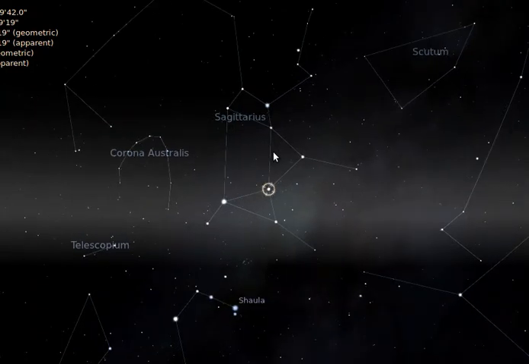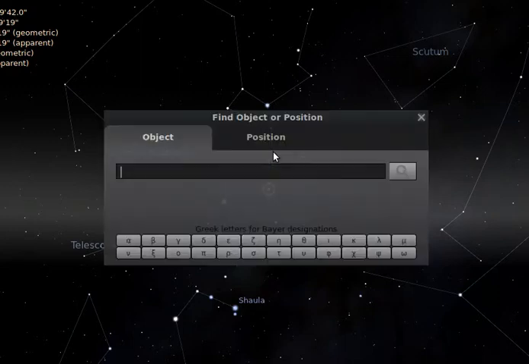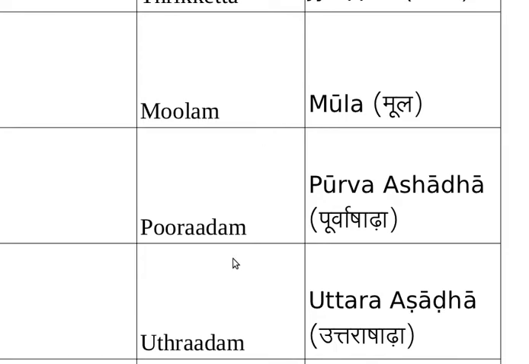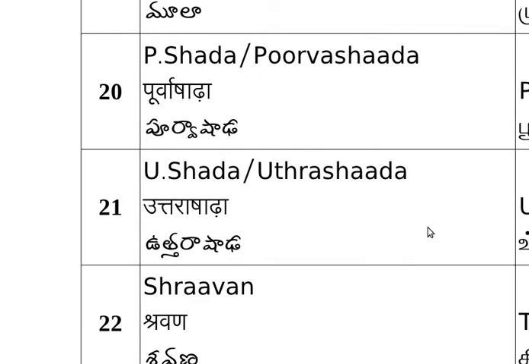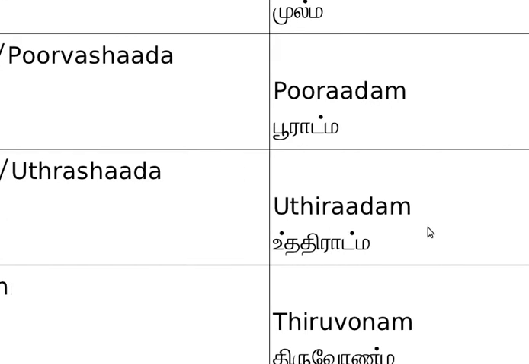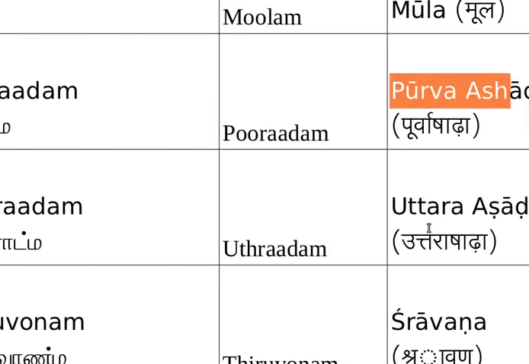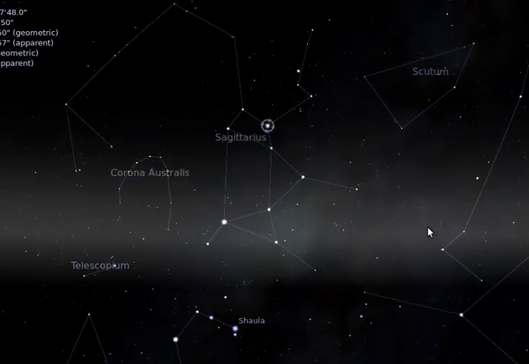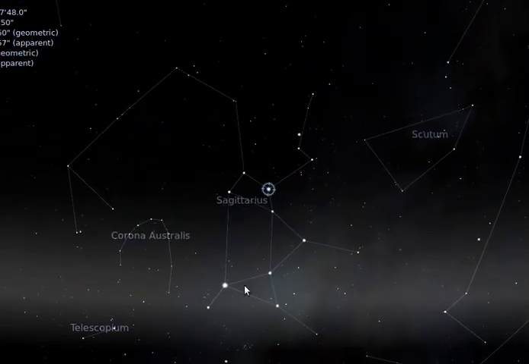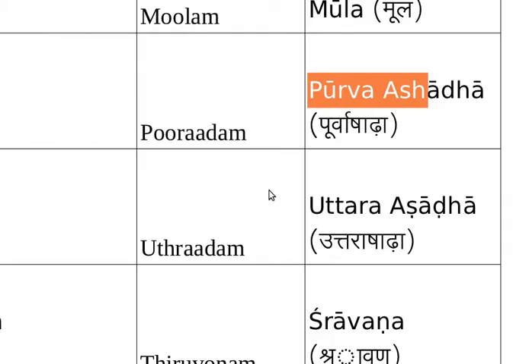And the next star is Uttarashada. There are only 2 stars in Sagittarius. Uttarashada is called Nunki. If you observe here, previously this star is Purvashada and this is Uttarashada. So Nunki, and the next one is